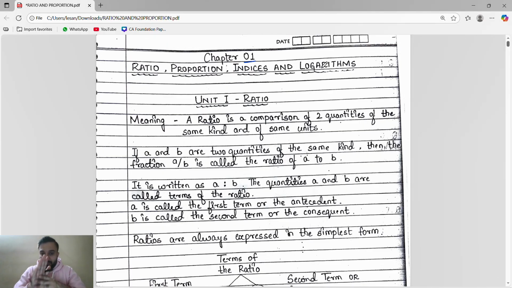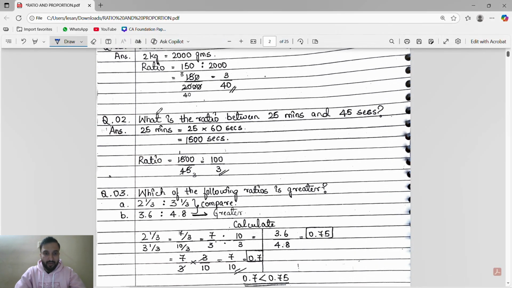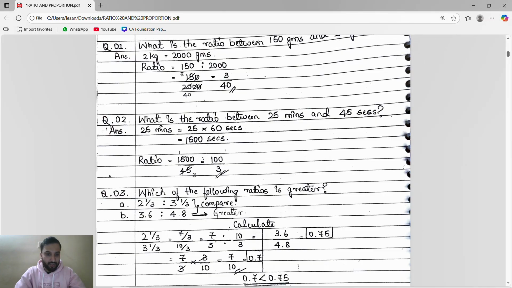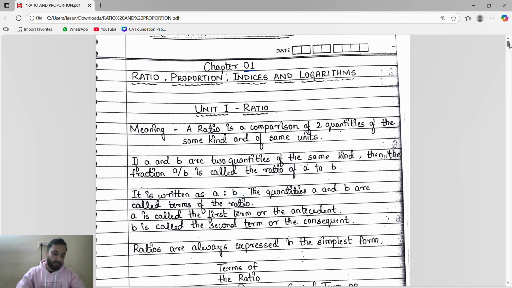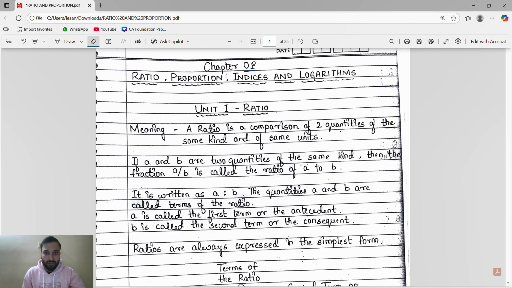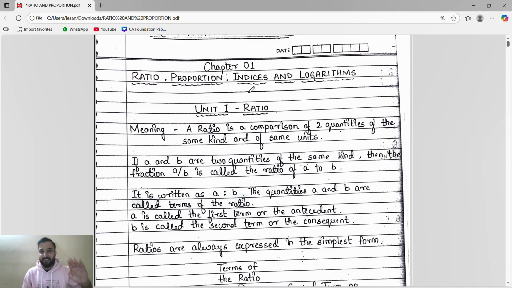and logarithm. I'm not going to share this PDF anywhere. How I have written the notes, you have to write the notes exactly. Then when we solve the problems, I have written the questions, so you have to write the questions, then the solution. You have to go through it and write by yourself. So don't expect that after this I will share the PDF. No sharing of PDF here. Sharing is not caring.